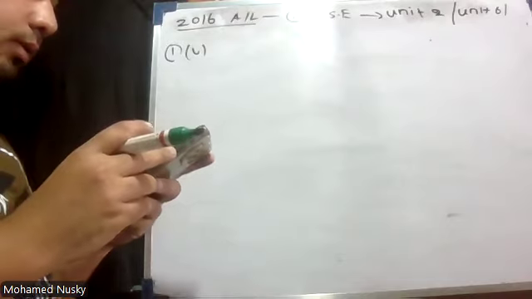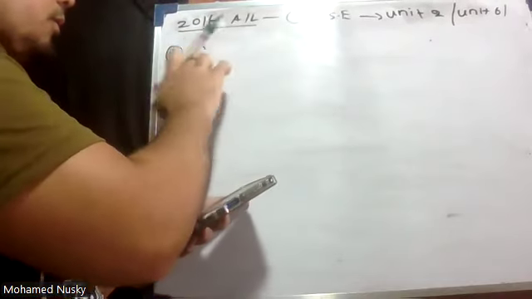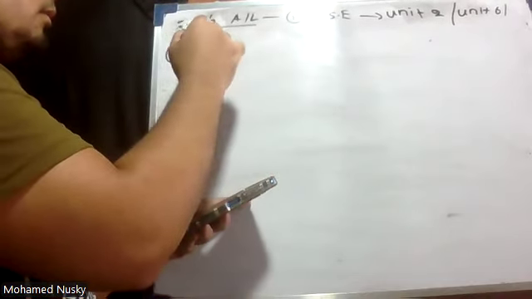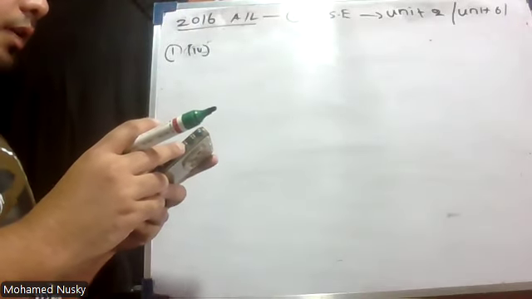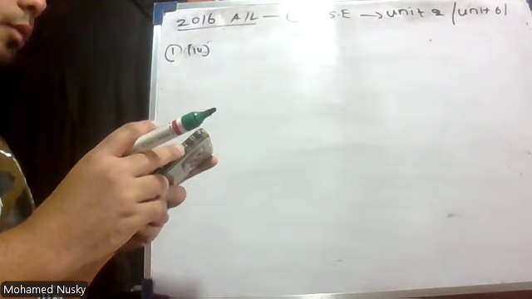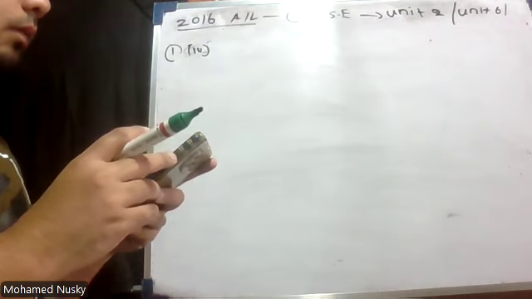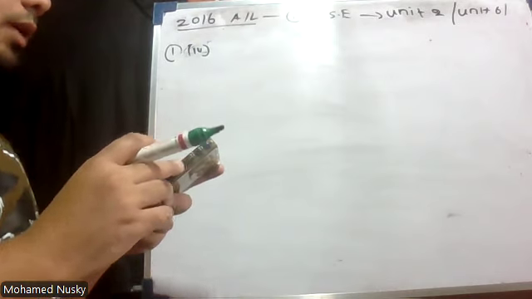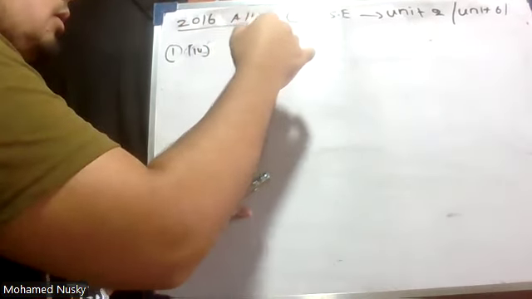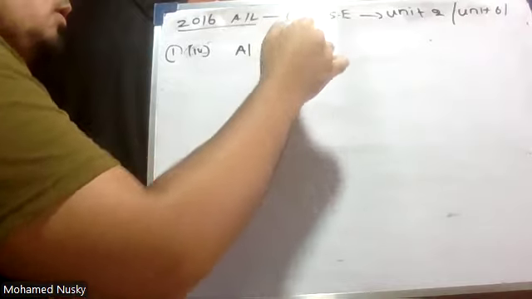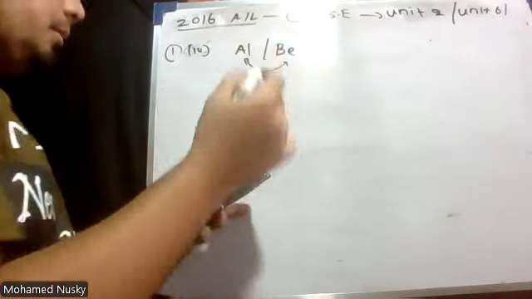Roman number 2 done, 3 done. Then Roman number 4: identify the element that exhibits amphoteric properties. So, what are the elements? It should be either aluminium or beryllium. Why aluminium and beryllium?